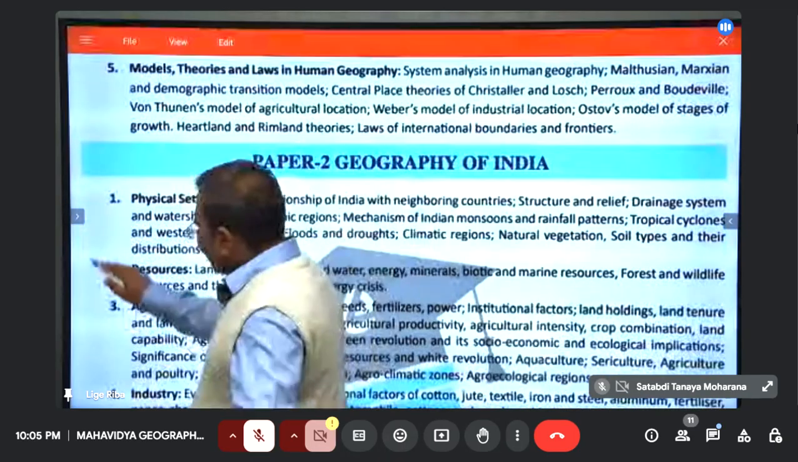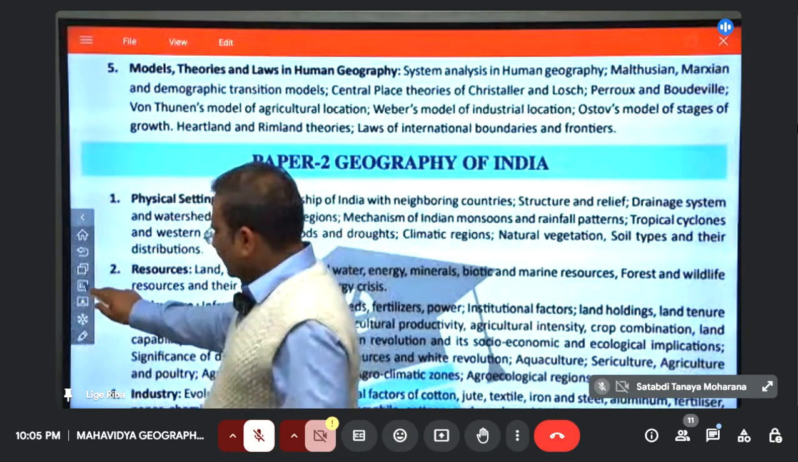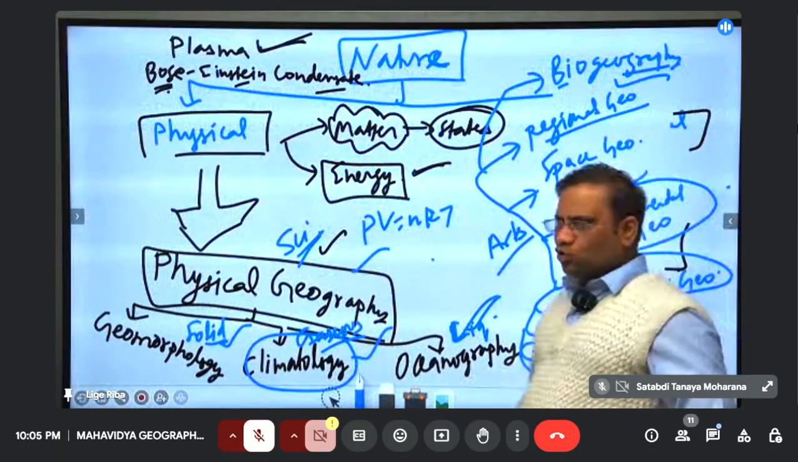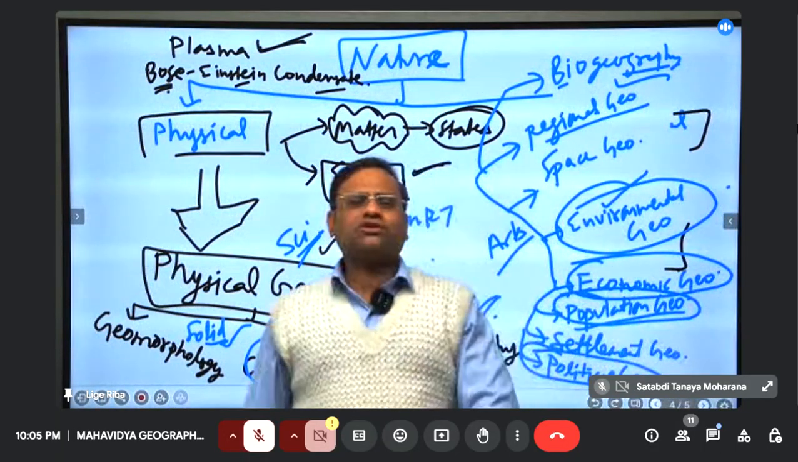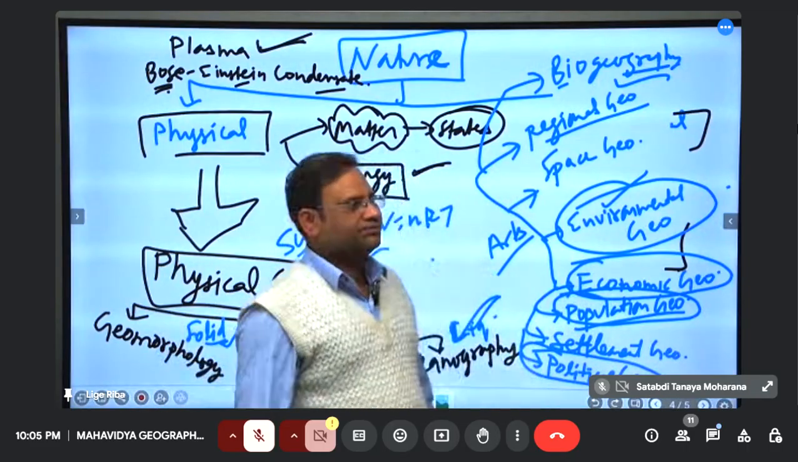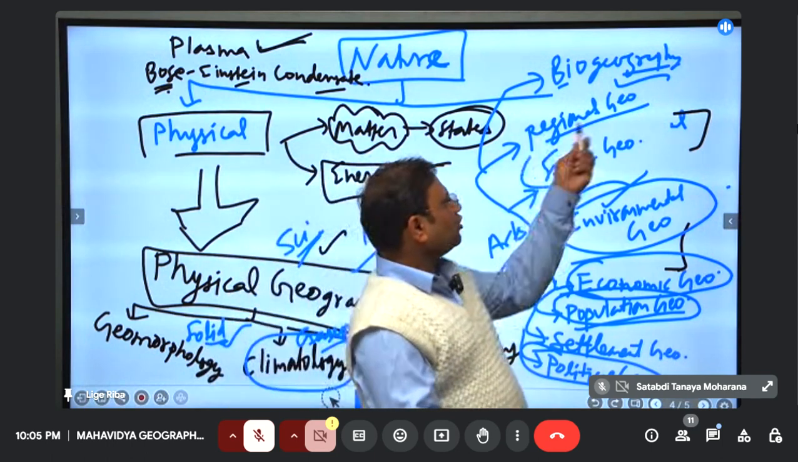Similarly, environmental geography takes geography close to ecology. In fact, the ecology subject comes out from geography. Geology comes out from geomorphology. Space geography takes geography close to astronomy.